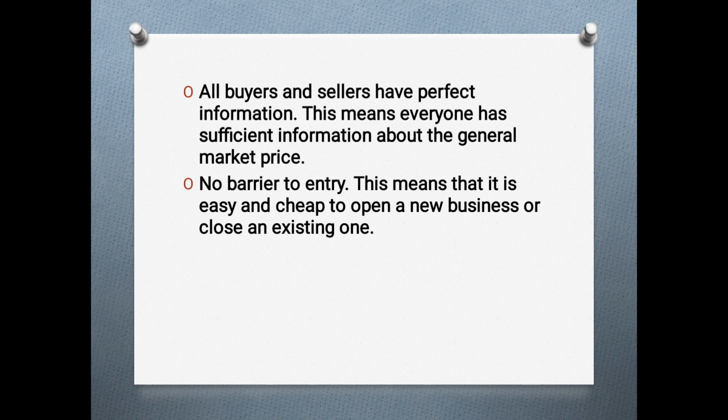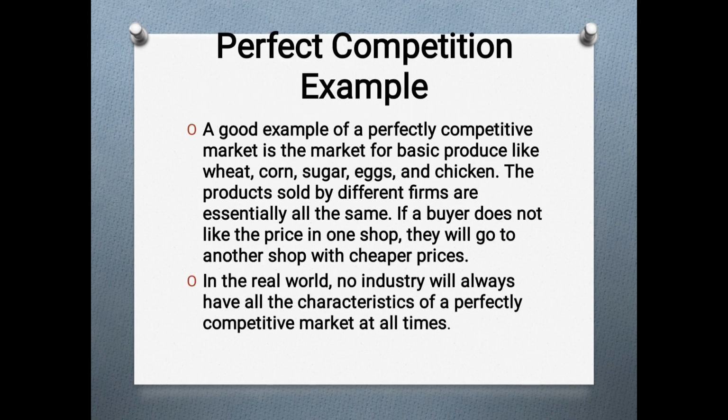Usually, in reality, there is no perfect competition in the economy. We can just assume that there is perfect competition in the field of wheat, corn, sugar, egg, and chicken. These are the perfectly competitive markets in the economy. These are the good examples.